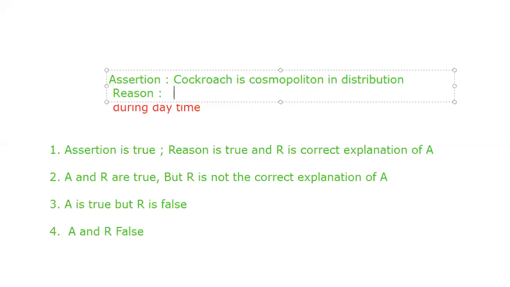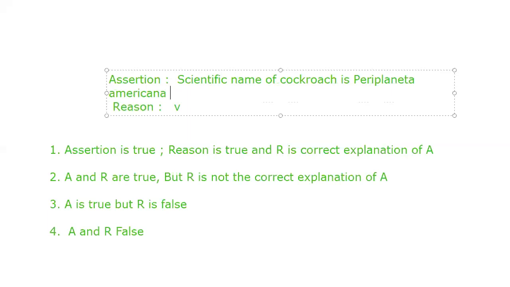Cockroach is cosmopolitan in distribution. So I'll go with one more question here. We'll get the answer 3. The scientific name of cockroach is Periplaneta americana. Scientific name of cockroach is Periplaneta americana.